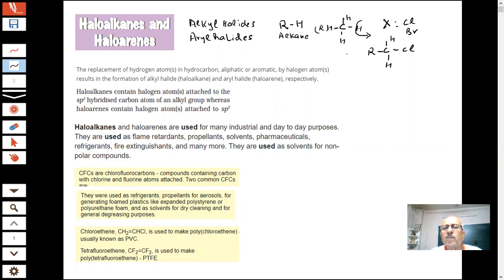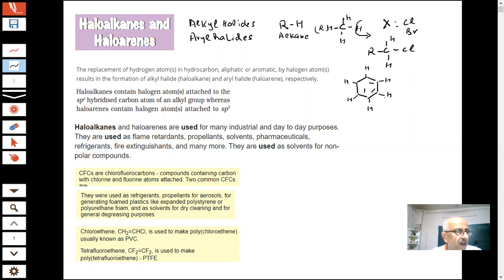And similarly, students, if you have an aromatic compound, which is benzene, this is my benzene. In the benzene, how many hydrogens do you have? One, two, three, four, five, six hydrogens.